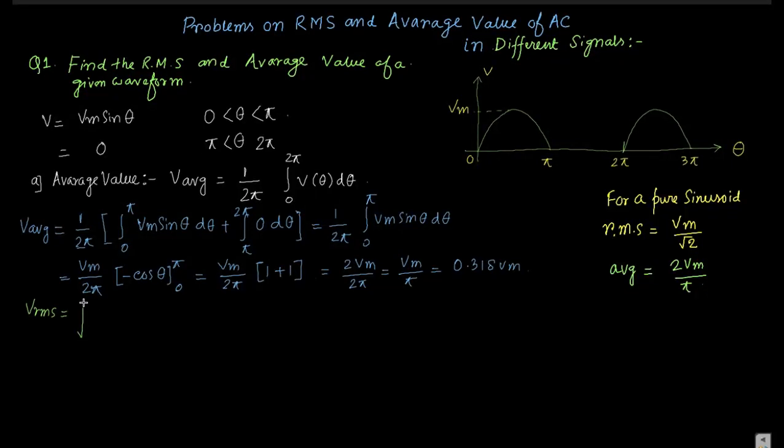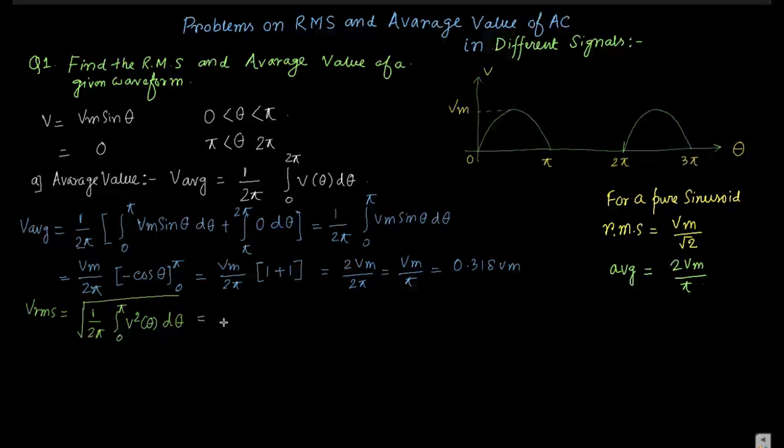So root mean square. So we have to take the root, that is 1 by 2 pi, integration 0 to pi V square theta d theta.